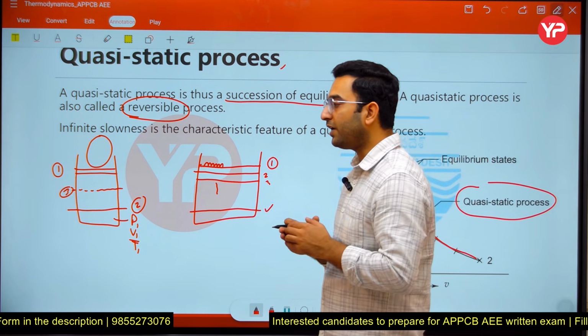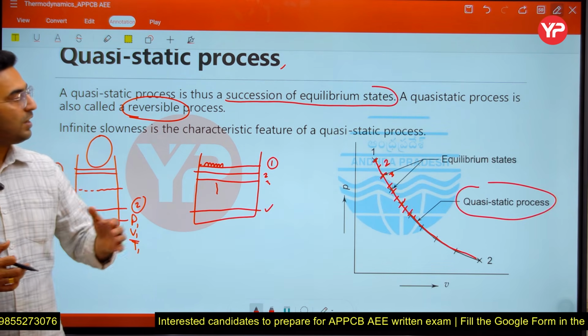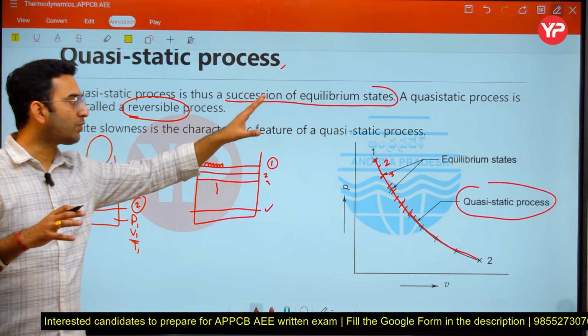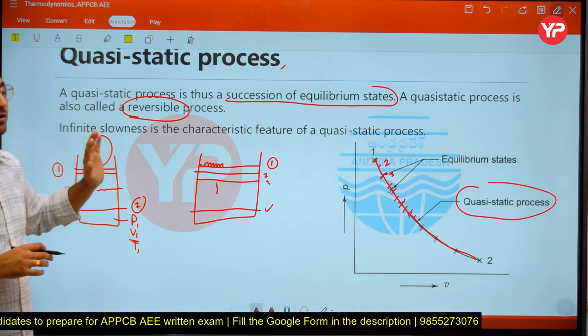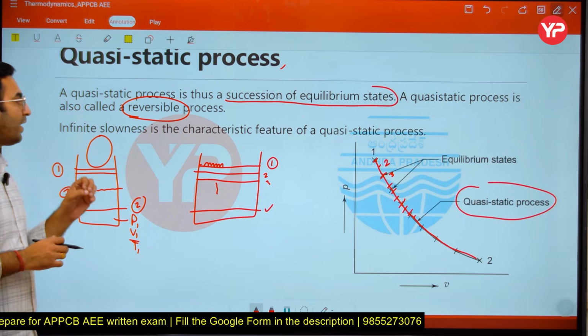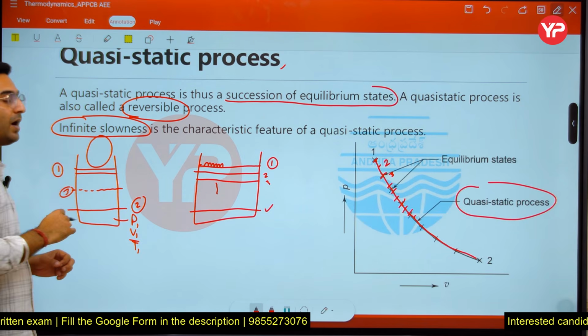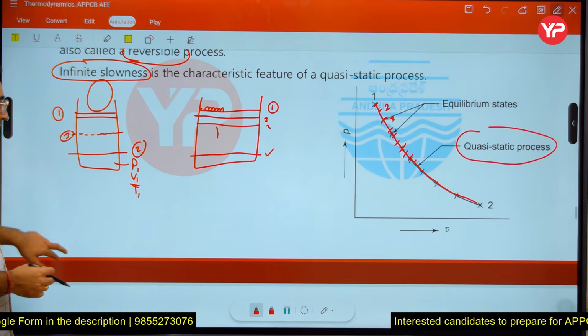We normally say the quasi-static process with friction is an irreversible process, but in thermodynamics we don't consider friction in our analysis, so we can say quasi-static process without friction is considered a reversible process. So whenever quasi-static process is mentioned in the question, just remember that we are dealing with the reversible process only.